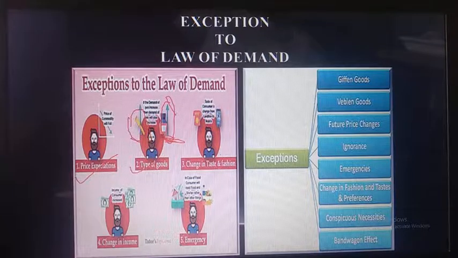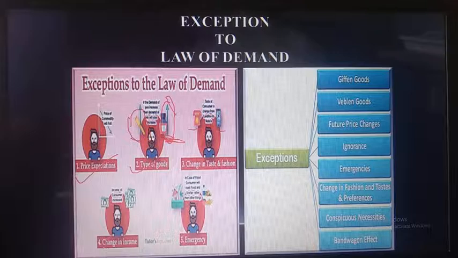Next, change in the taste and the fashion. Day by day the taste and the fashion are changing. See, here they had given the example of telephone. Before, they were using the telephone, now they are using mobile phones. But now the expectation of the consumer regarding mobile phones is increasing day by day. Why? Because mobile phones are coming with new features. So that's why the demand for that increases. When the price of the mobile is increasing, the demand for that product will also increase.